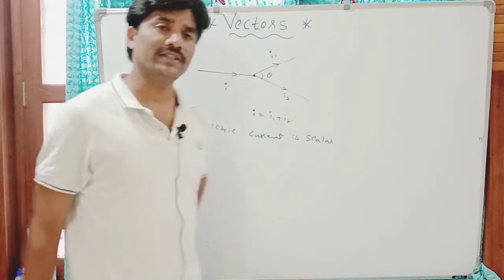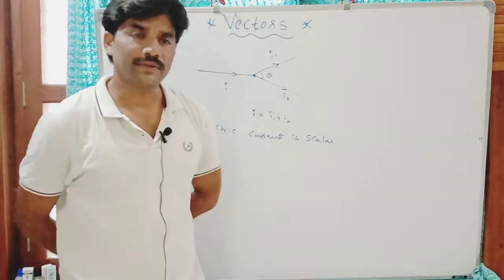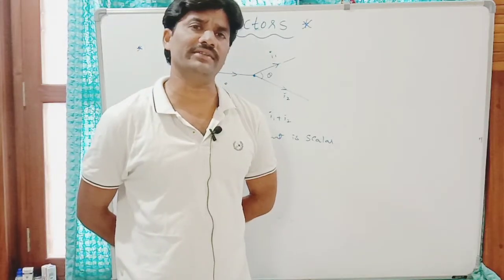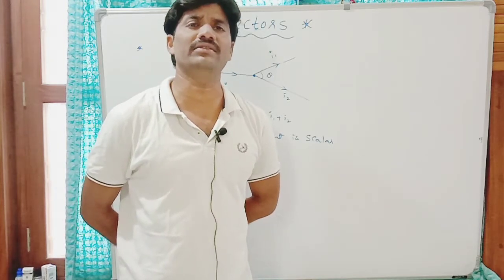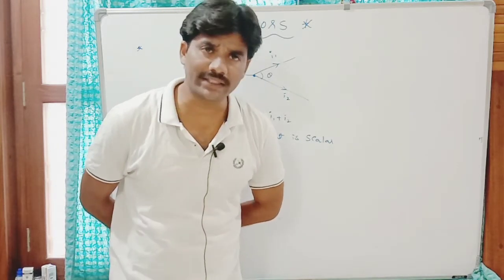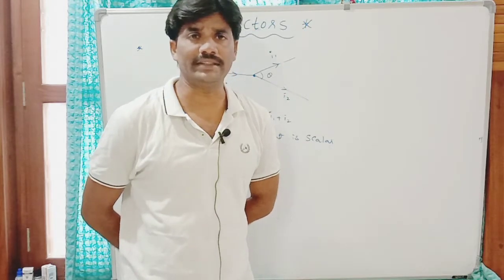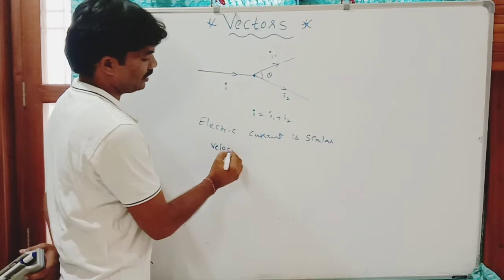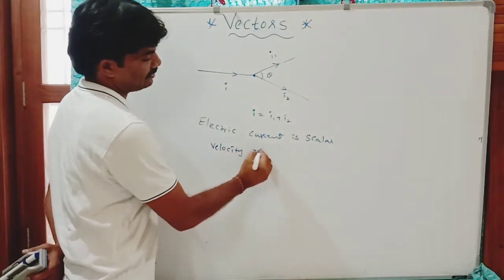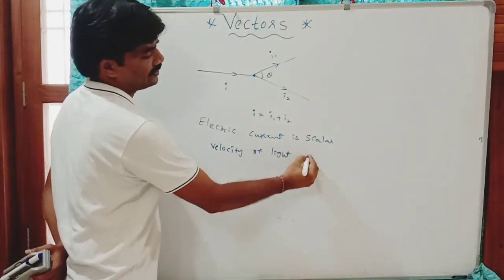Speed of light, or velocity of light, has no specific direction. Light can travel in all possible directions. We cannot give any specific direction for the velocity of light. Velocity of light is also a scalar quantity.